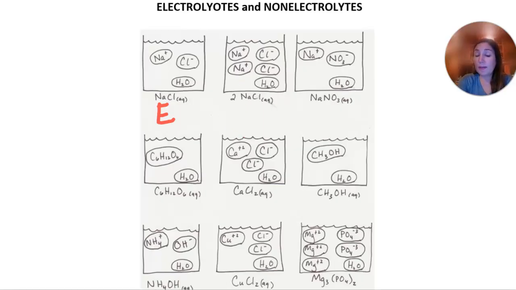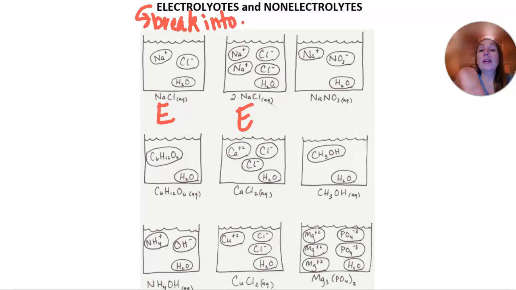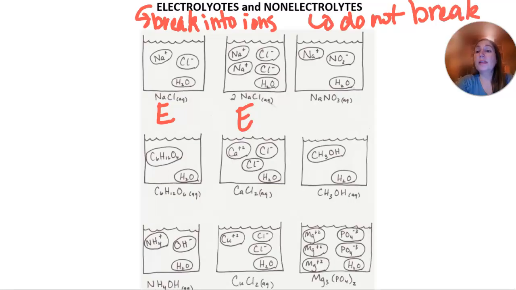Double the concentration of sodium and chloride ions, and again you'll have an electrolyte just at twice the concentration. So electrolytes, again, these are the ones that break into ions. Let's just write that, like sodium chloride. And the non-electrolytes do not. So these do not break up into ions. So these are covalents that are not acids or bases.